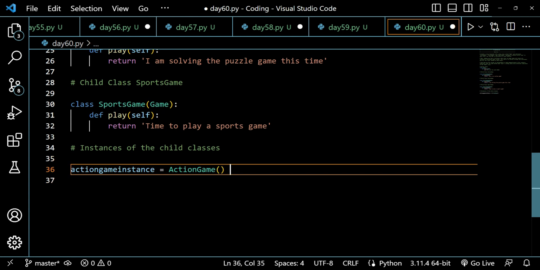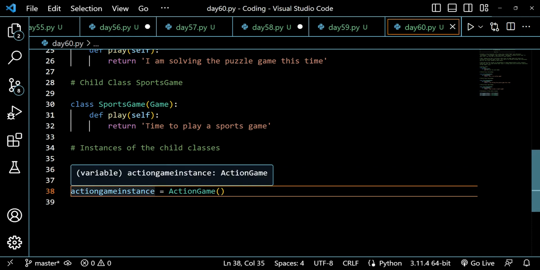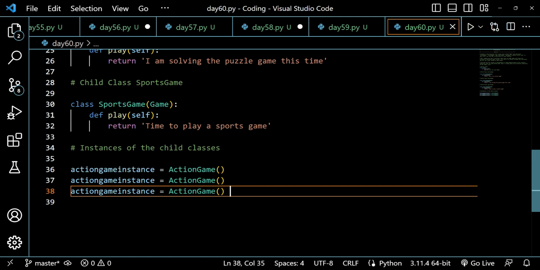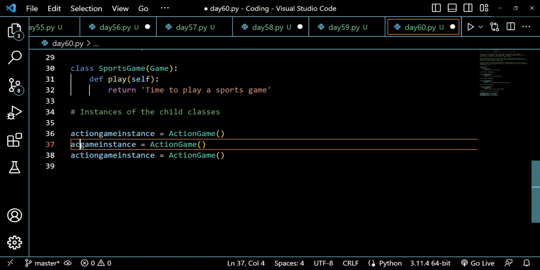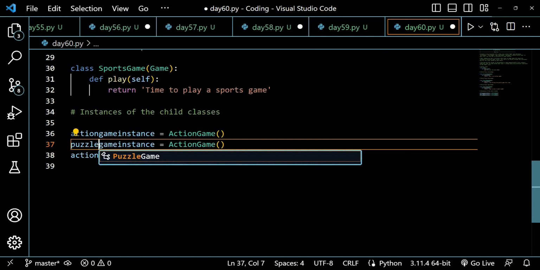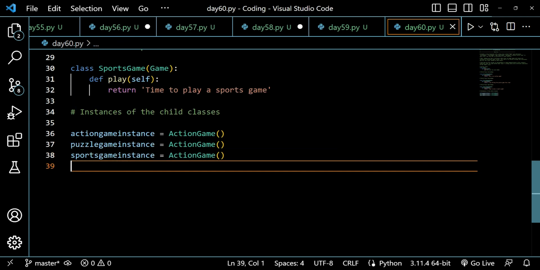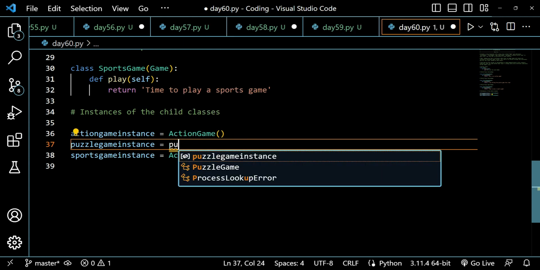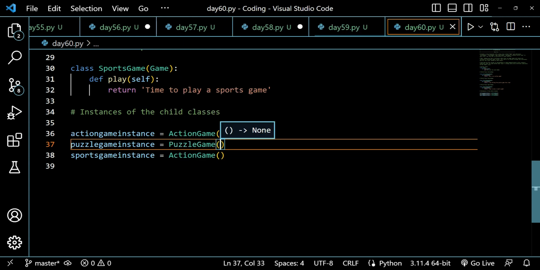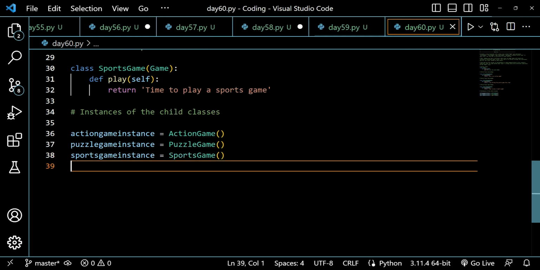All right, now similarly we will be copying it 3 times. Why are we doing it like this? Because I want to put puzzle_game_instance and sports_game_instance. So I can just change it like this and say PuzzleGame, and change it like this and say it's a SportsGame. Now we have three instances here.